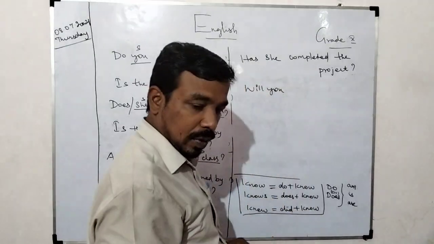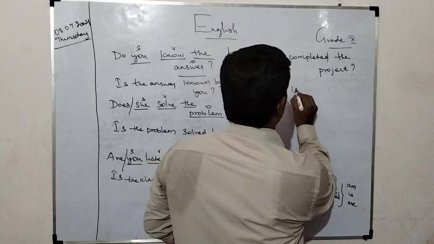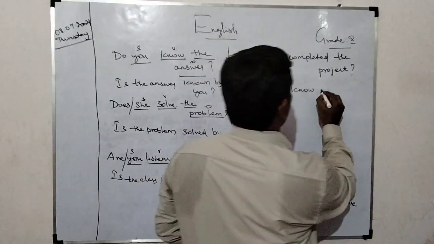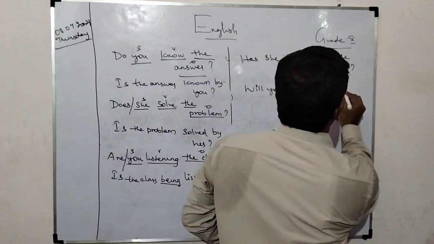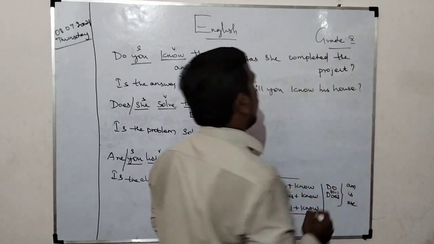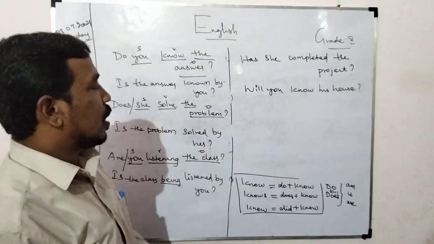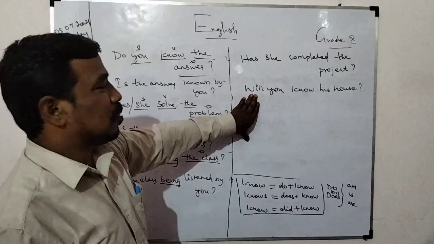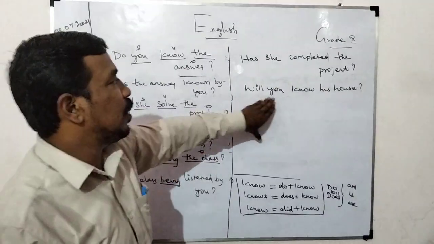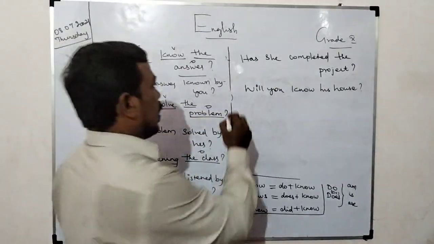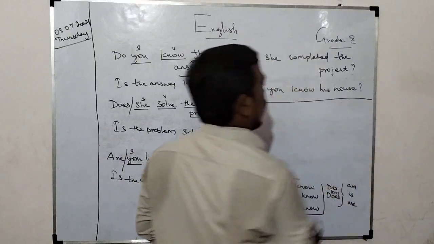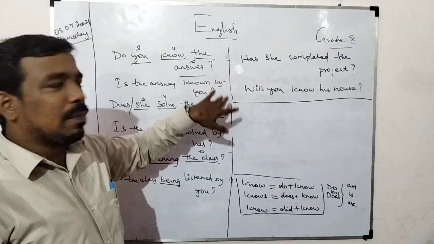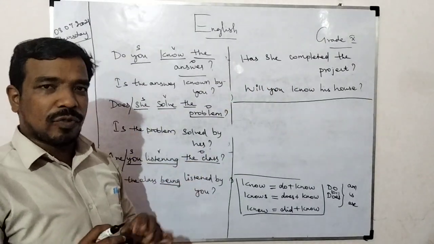Will you know his house? Okay, that also very easy. So will or shall will come. Mostly for all the persons we can use will. Will you know his address? These two you do as a homework, because the rule is only one word will come before the subject. That's all. Try to do it.